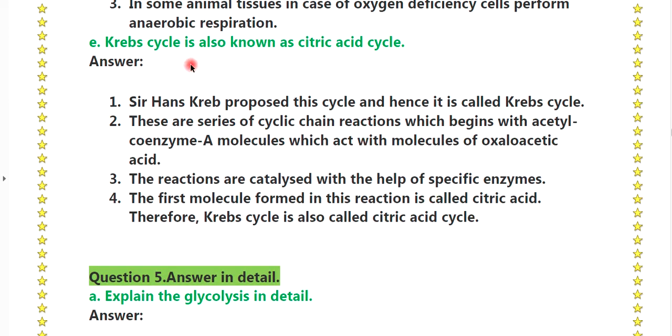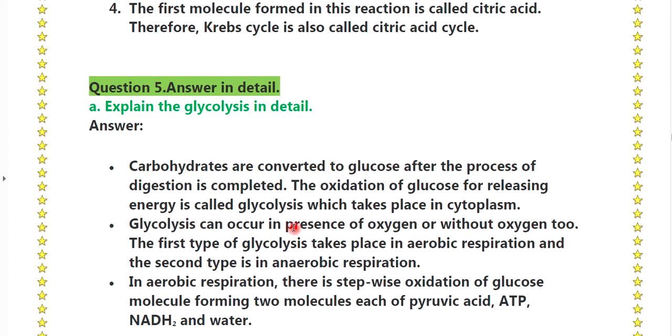E. Krebs cycle is also known as the cyclic cycle. First point, Sir Hans Krebs proposed this cycle and hence it is called the Krebs cycle. These are a series of cyclic chain reactions which begin with the acetyl coenzyme A molecule, which reacts with the molecule of oxaloacetic acid. The reactions are catalyzed with the help of specific coenzymes. The first molecule formed in this reaction is called citric acid. Therefore, Krebs cycle is also known as the citric acid cycle.